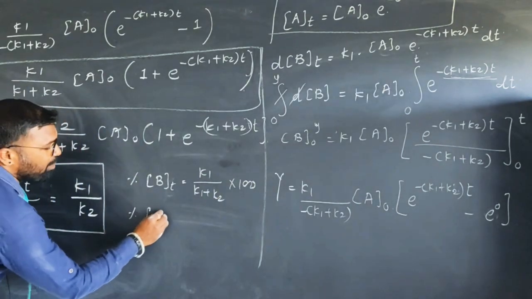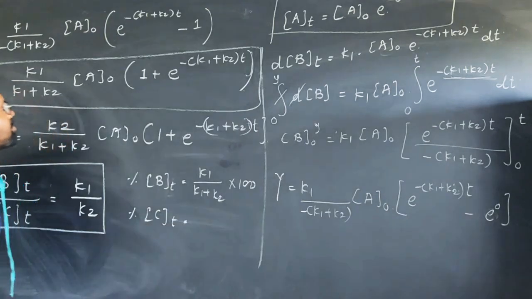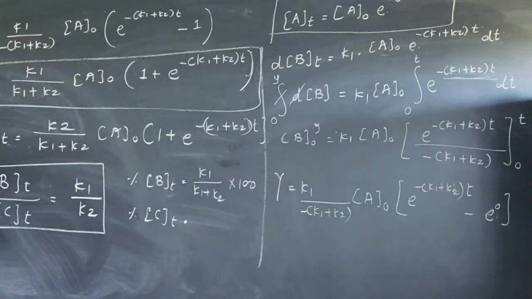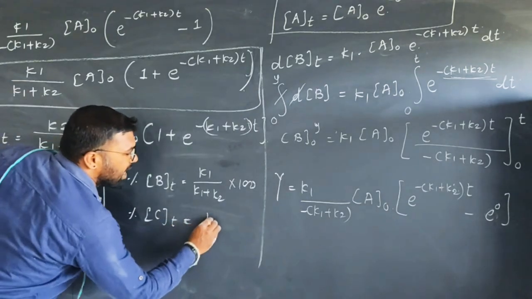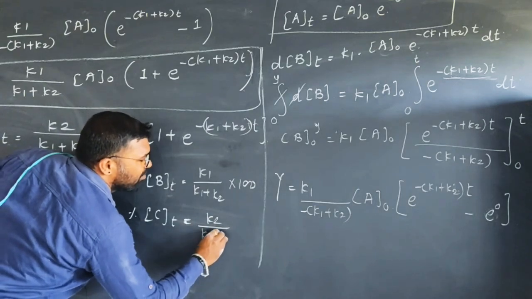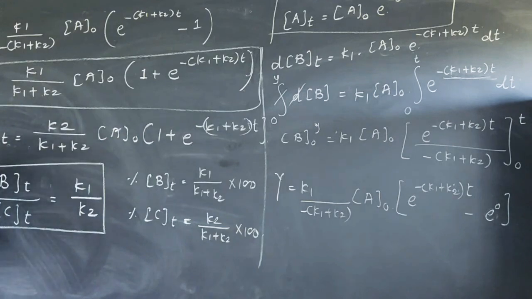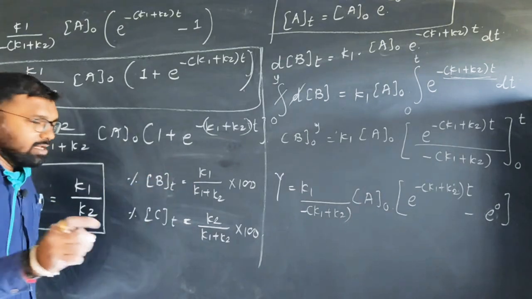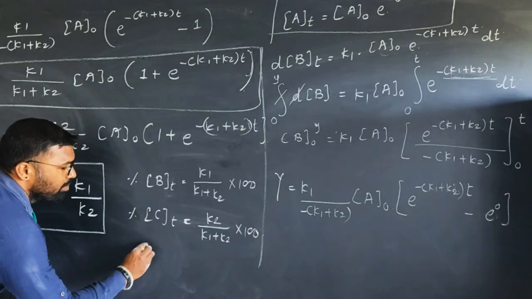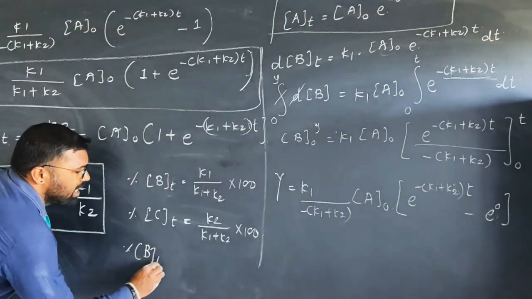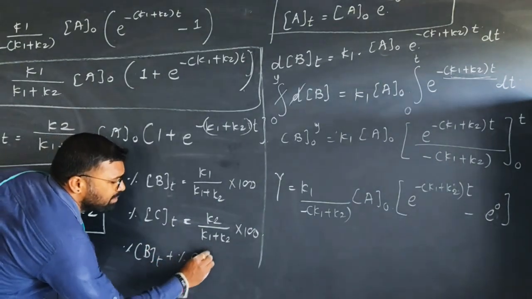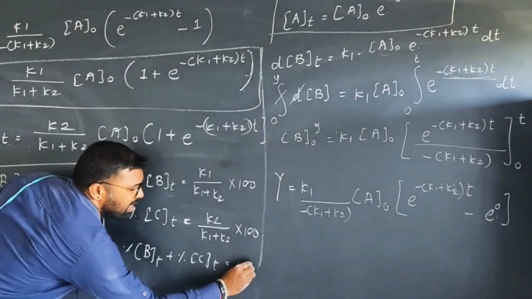The percentage of product C at time t is equal to K2 upon K1 plus K2 into 100. This is the percentage of product B and C at any time t. Then at any time, percentage of Bt plus percentage of Ct is equal to 100.